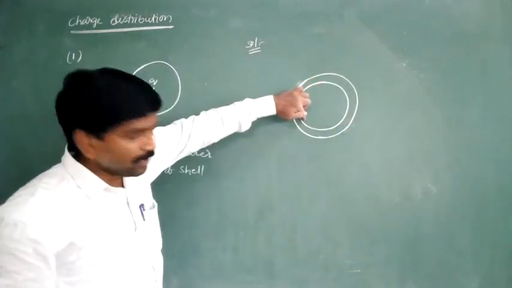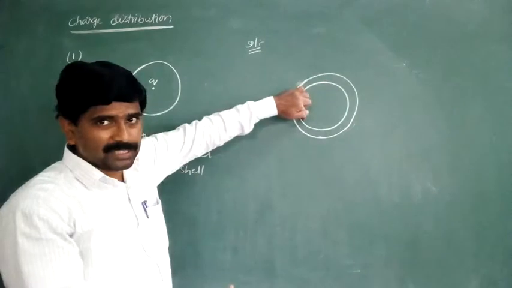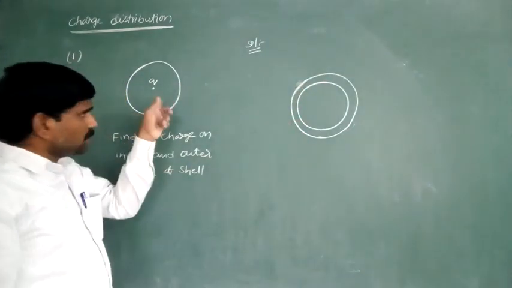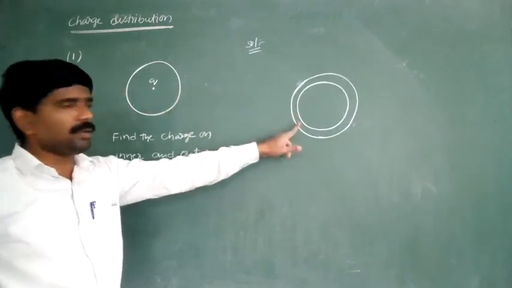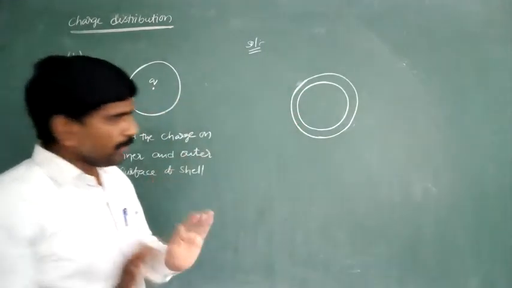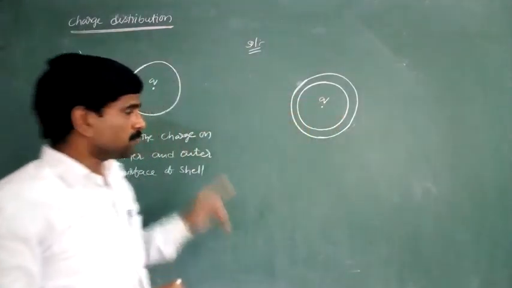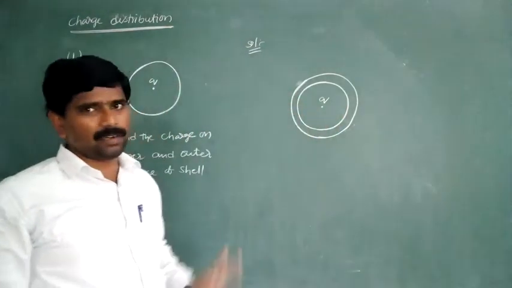This is the inner part of the shell, and this is the outer one. We draw this shell only here. We know that charge is equal to something q. Charge q is placed at the center of the shell.